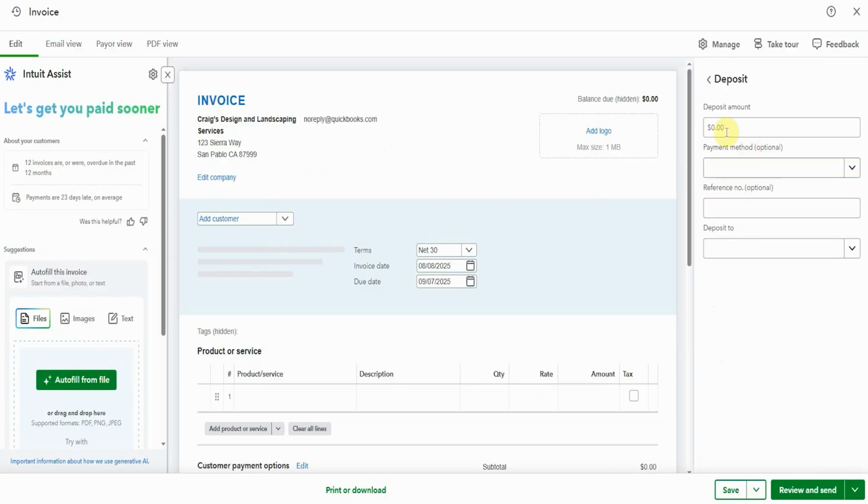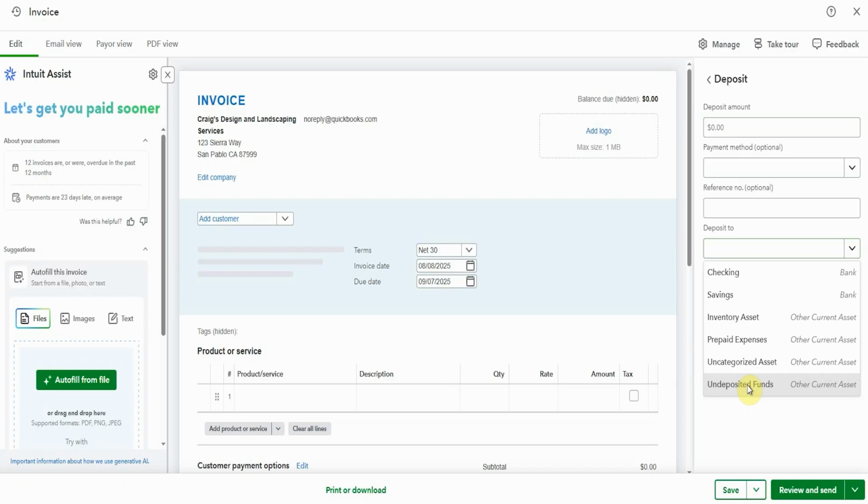So when I manage it, I can set up a default deposit amount, or maybe it's a deposit amount for this invoice. I'm not going to do that. I'm going to enter it directly in a moment, and I'll show you how. Payment method is optional. You can select any of these things from the drop down, but because it's optional, I'm not going to do anything. But deposit to, now this is important. You're either going to select your checking, your savings, or whatever bank account you have set up, or undeposited funds. I like undeposited funds because that way it doesn't matter which account it ends up in, it should match, and you're less likely to make a mistake.